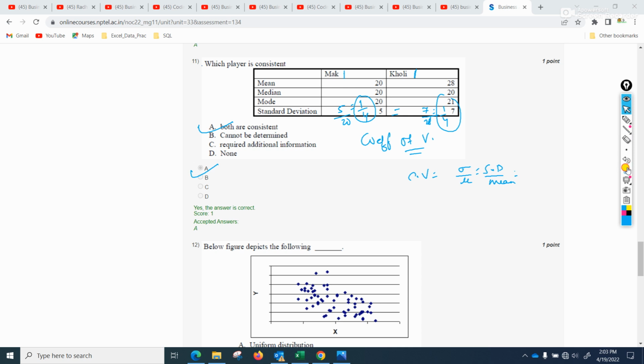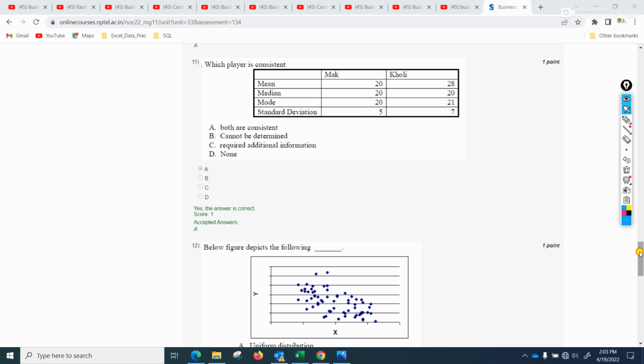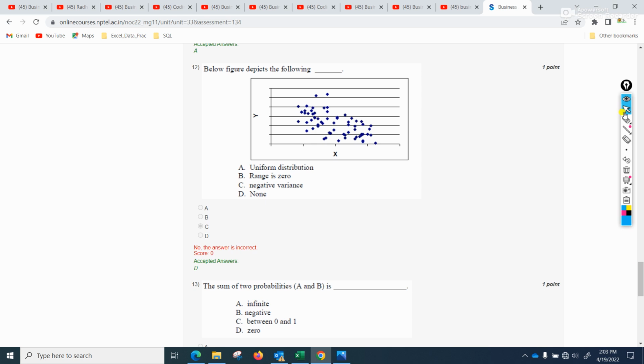Okay, so now the below figure depicts the following. It is asking what kind of data this graph is representing.